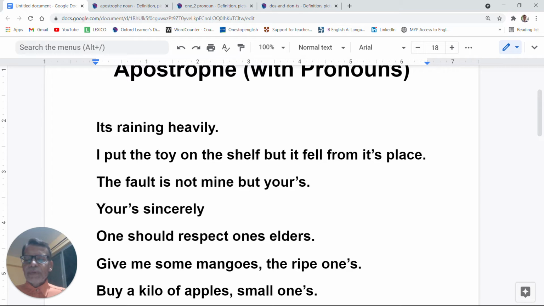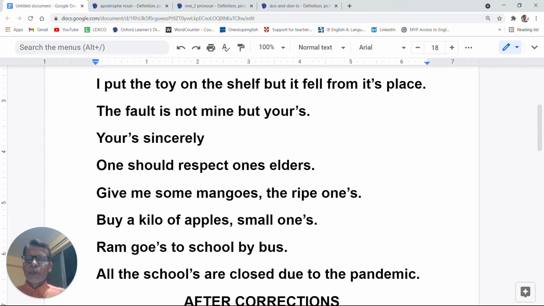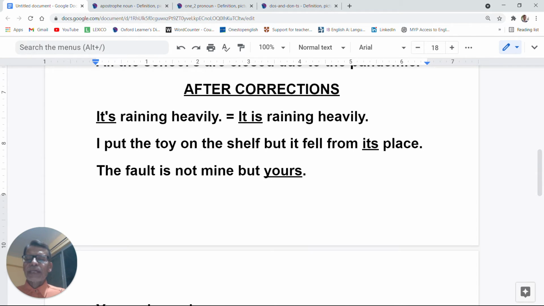These are the errors that the students and sometimes adults also in India make. So we will look at the correction part now, how to use apostrophe, where to use. Now look at it after corrections. It's raining heavily, with an apostrophe. Here it's is the short form of it is. So it's is the contraction of it is raining heavily. I put the toy on the shelf, but it fell from its place.